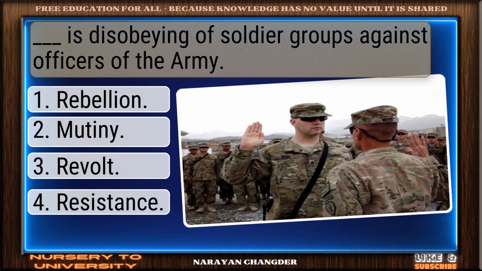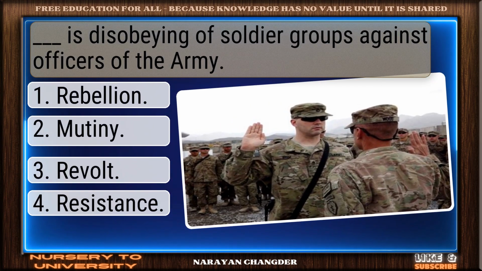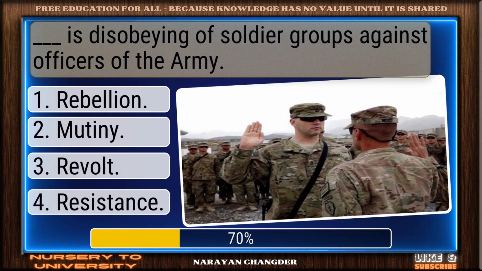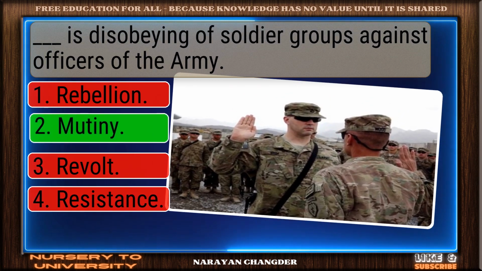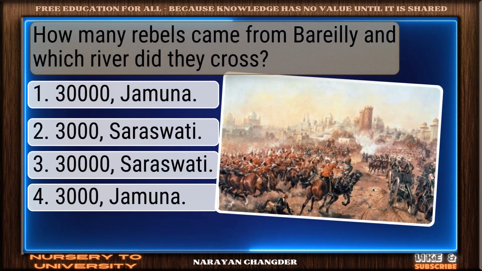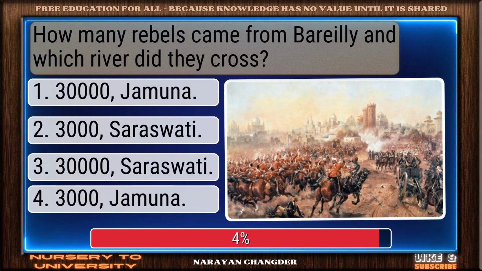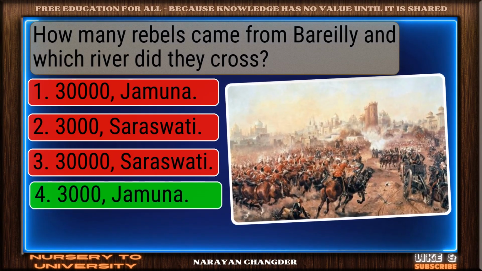Question number 60. Dash is the disobeying of soldier groups against officers of the army. You're right. Mutiny is the correct answer. Question number 61. How many rebels came from Bareilly and which river did they cross? You got it. Your choice 3000.